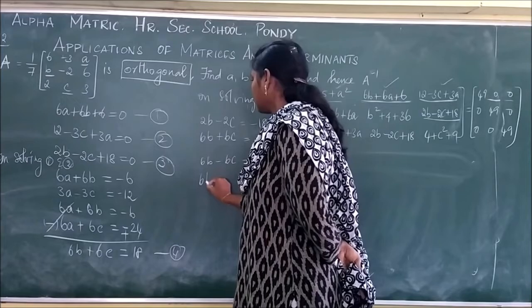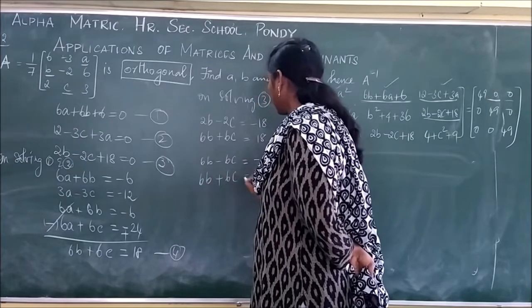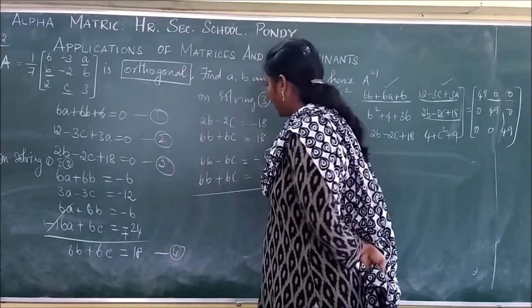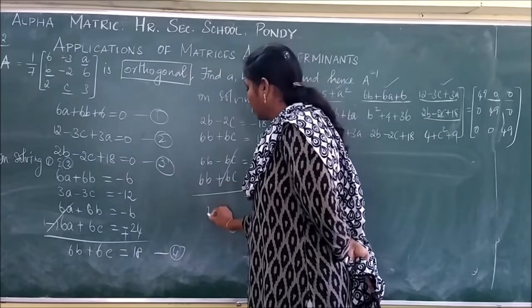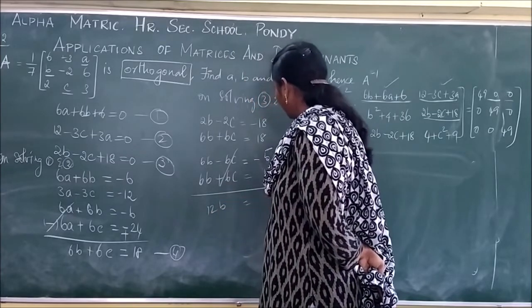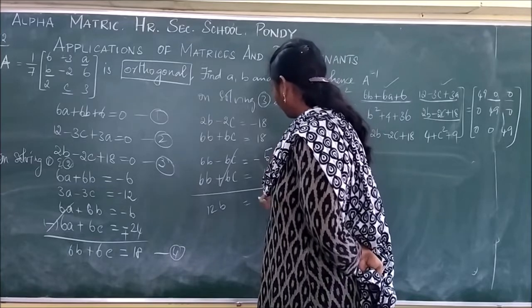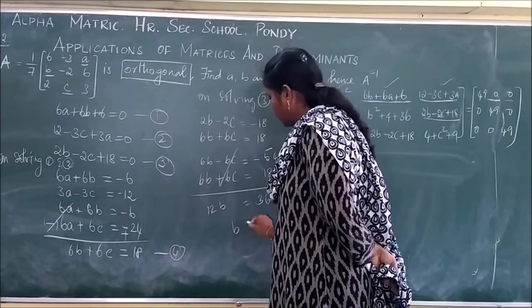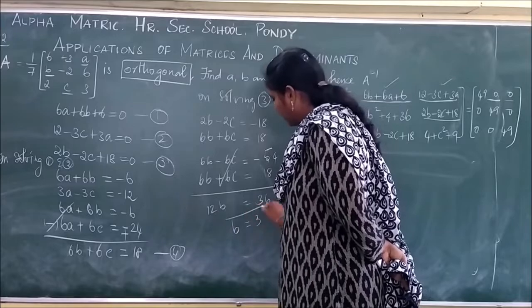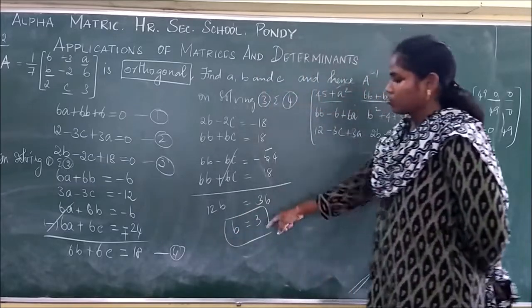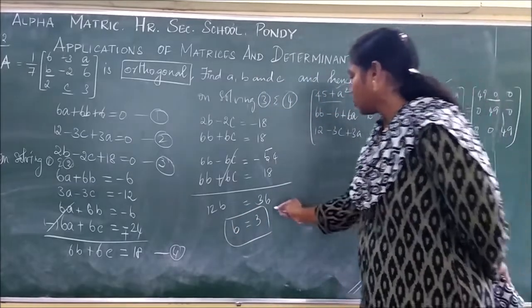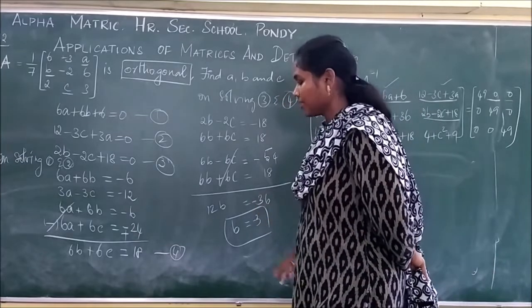Okay. Again 6b plus 6c is equal to 18. I just cancel this. 12b is equal to minus 36. So b is equal to what? Minus 3.